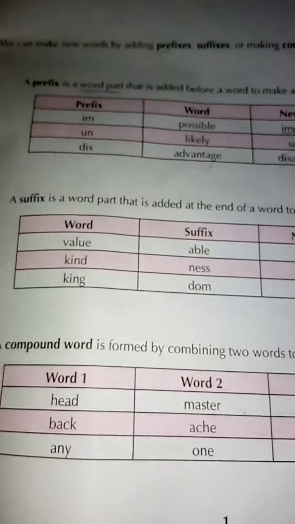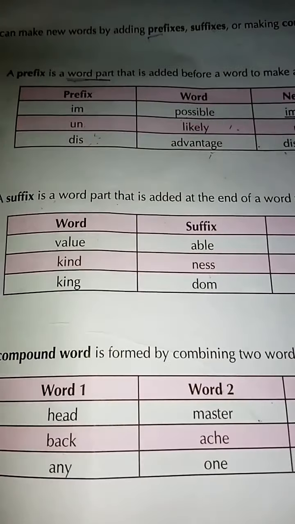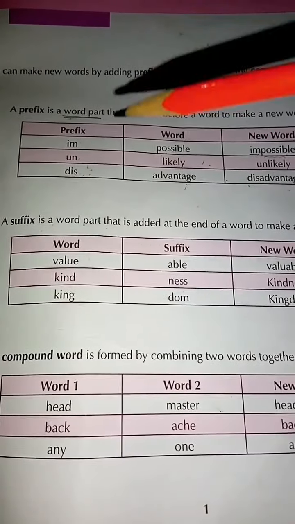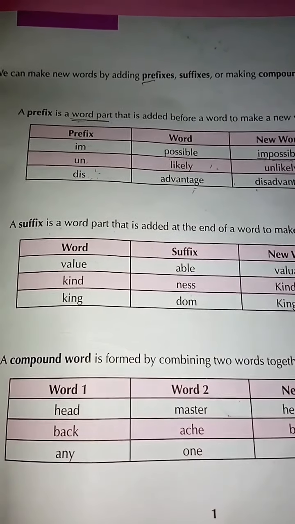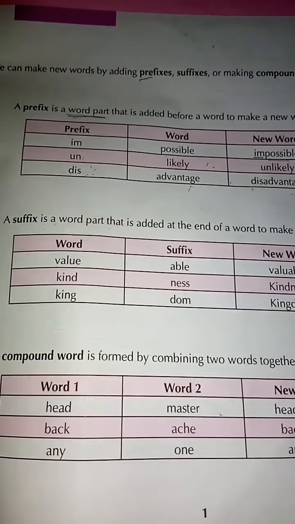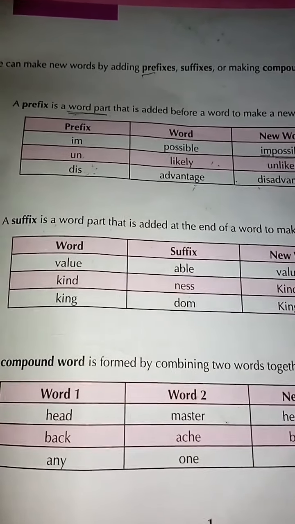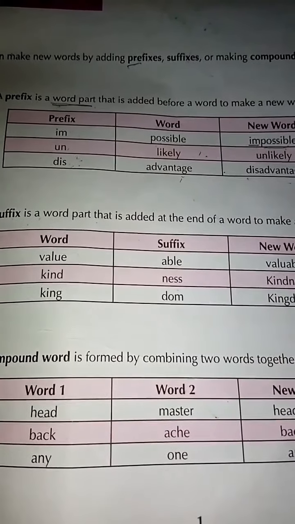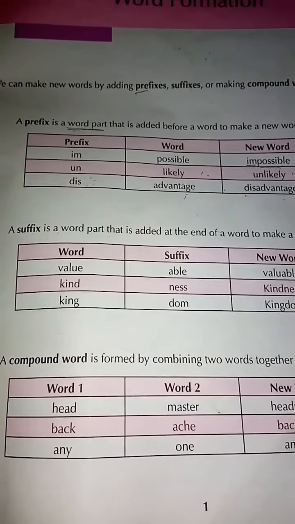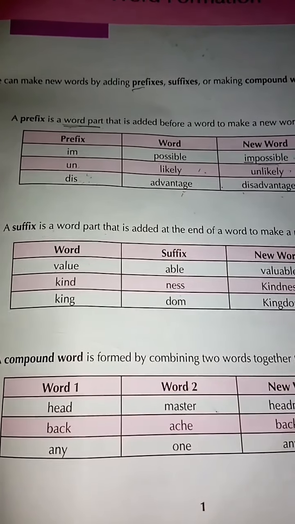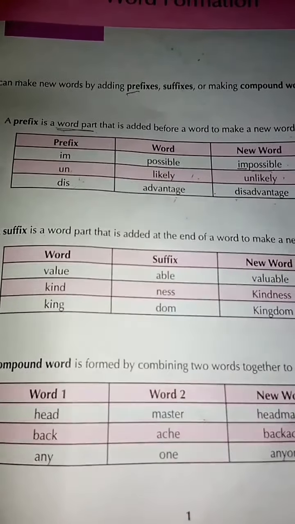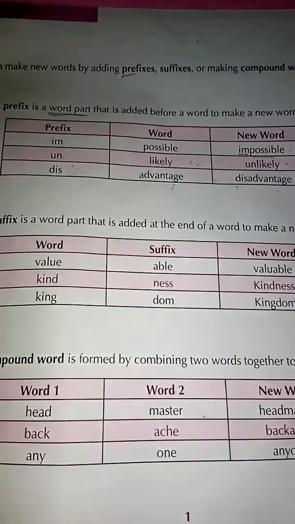So these were the compound words, prefixes, and the suffixes. What are the prefixes? Prefixes are the words which we add before, or these are the letters which we add before any kind of word. Then we have a suffix. Suffix means that we add after the word or at the end of any kind of word to make a new word. Then compound words. What are the compound words? Compound words are those words which we join together, combine two words together to make a new word.